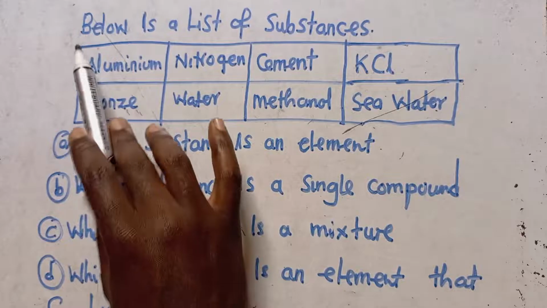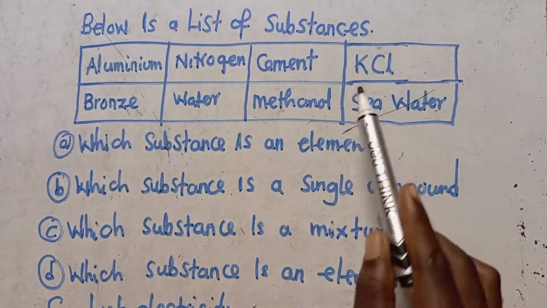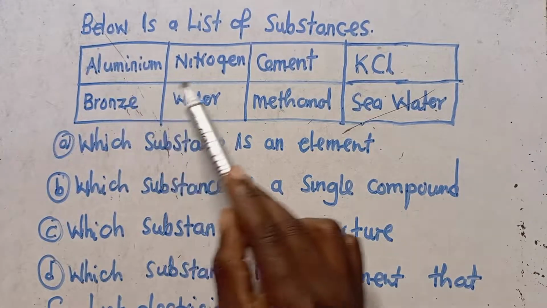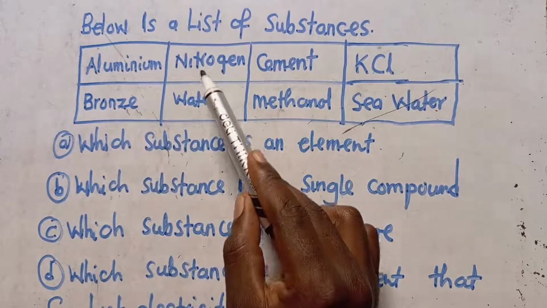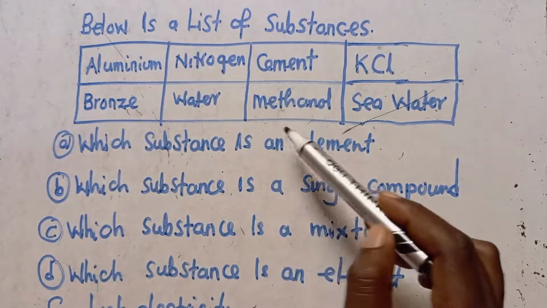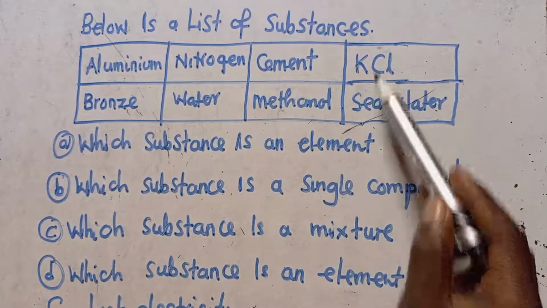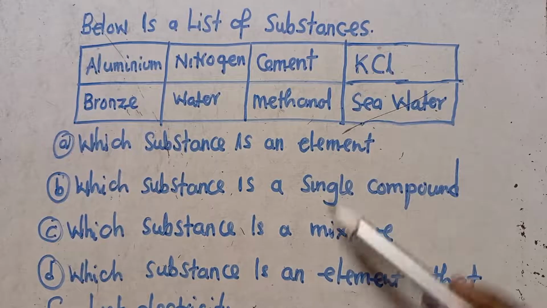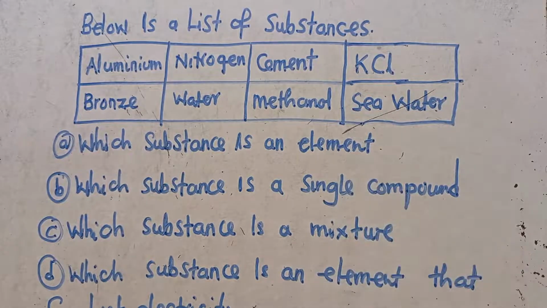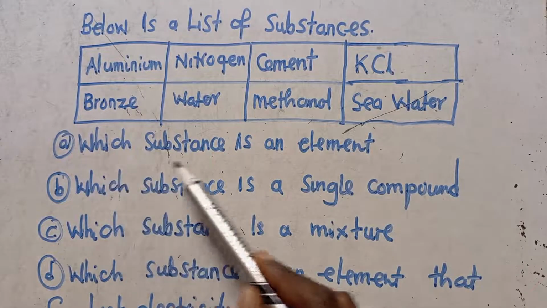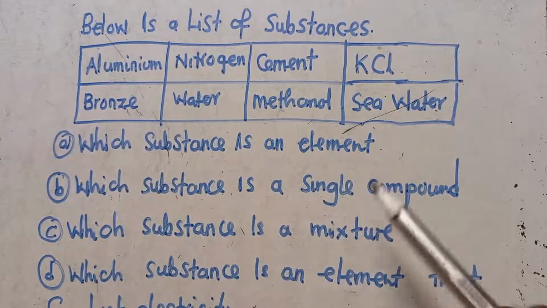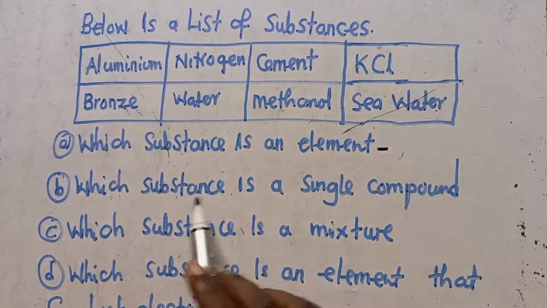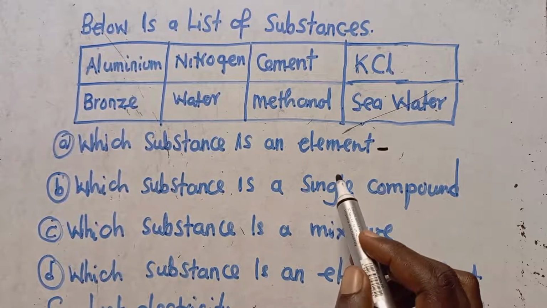The question is saying, below is a list of substances. So this is a list of substances: aluminium, bronze, nitrogen, water, cement, methanol, potassium chloride, sea water. And below are the questions. The first question is saying, which substance is an element? We want to know the substance which is an element.